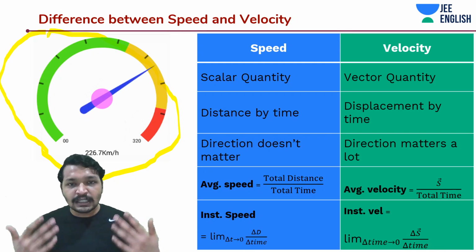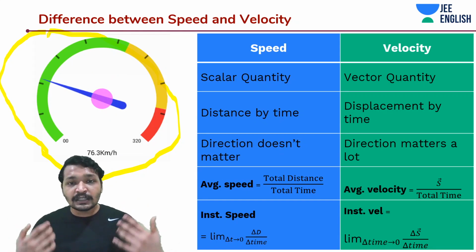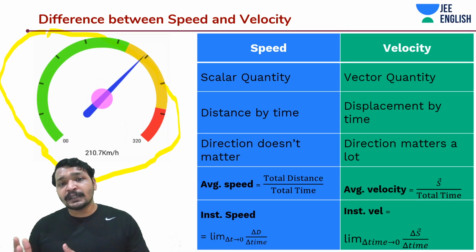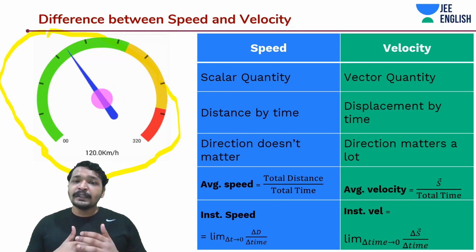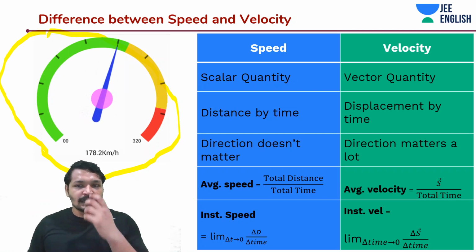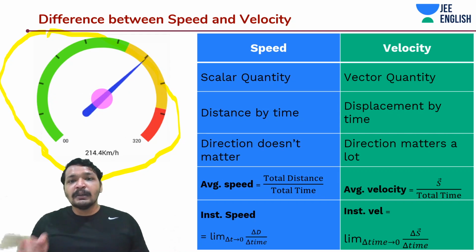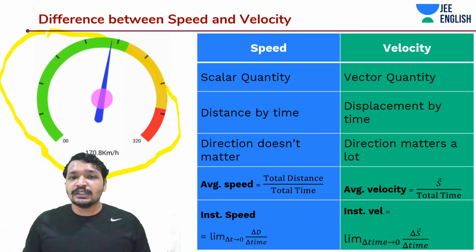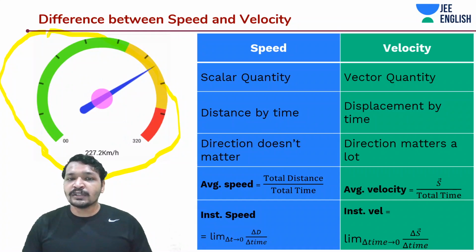So you need to understand these two concepts when we are moving into motion, and especially you need to understand what is the difference between average speed and instantaneous speed. Why is instantaneous speed important? Instantaneous speed lets you set the target, whereas average speed gives you the realistic estimation. The same goes for average velocity and instantaneous velocity. So in a circular motion, you are seeing that the speed is constant, but the velocity is changing, and the instantaneous velocity is also changing. Even though the speed is constant, the direction is changing. So the instantaneous velocity is changing.